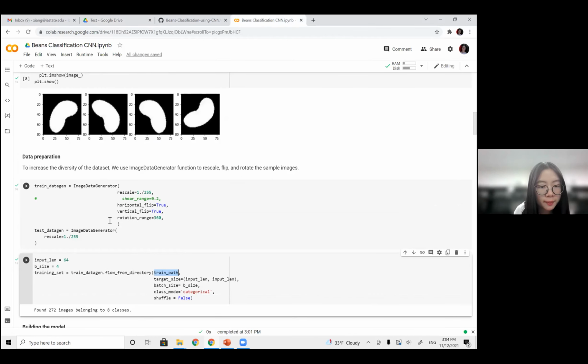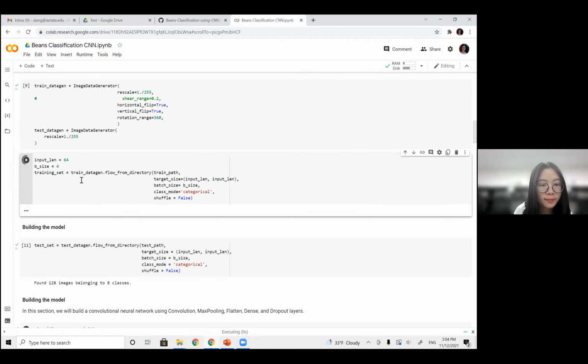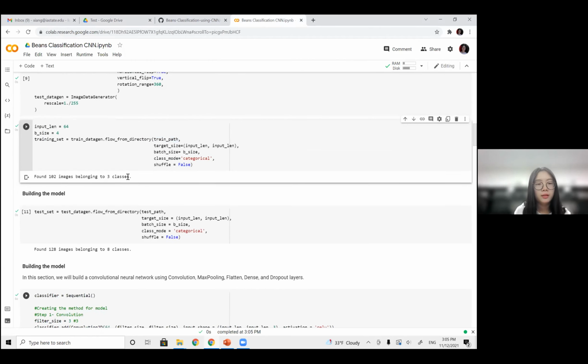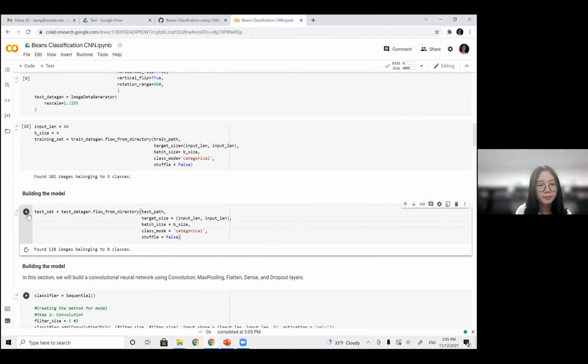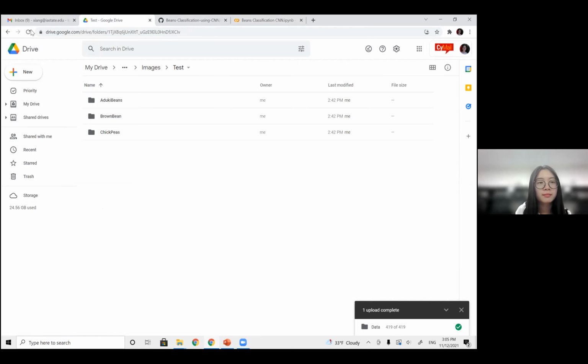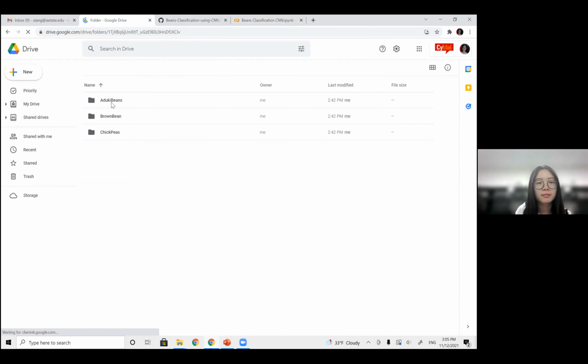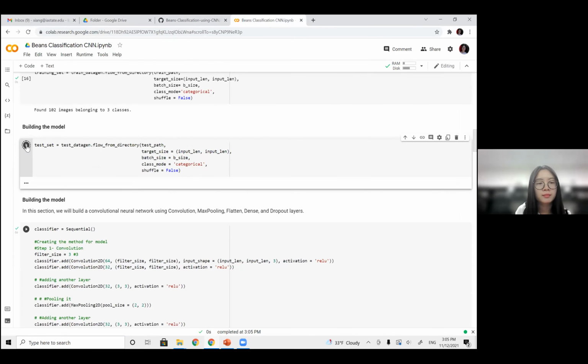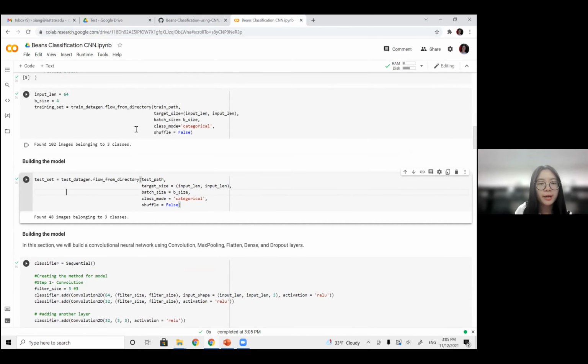Okay, let's try. Now it says found images belonging to 3 classes. It still says 8. Okay, it might take several seconds to make the update. Now we have 3 classes in both the training and testing data sets.